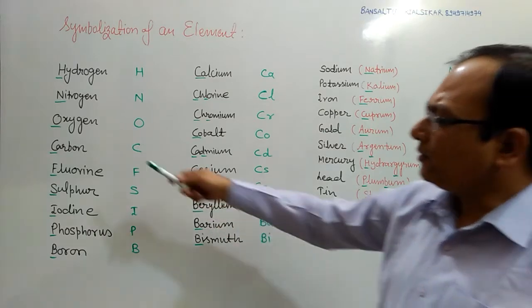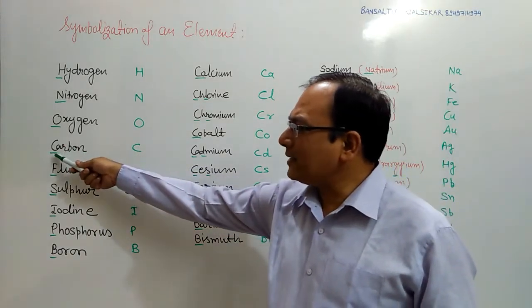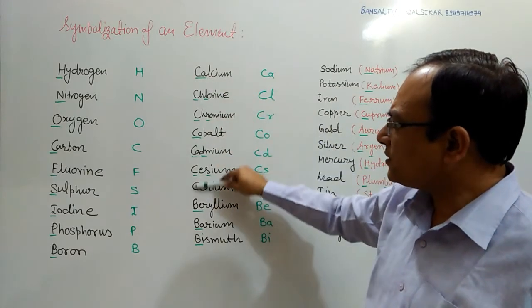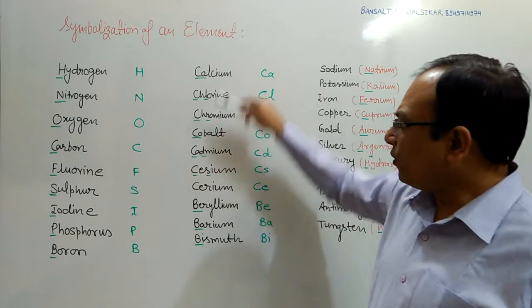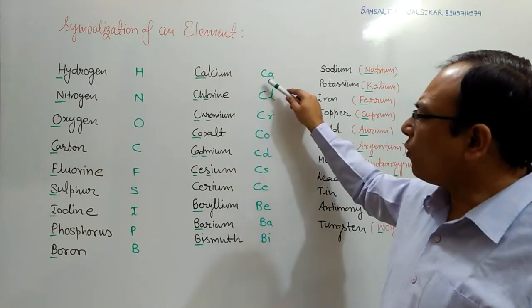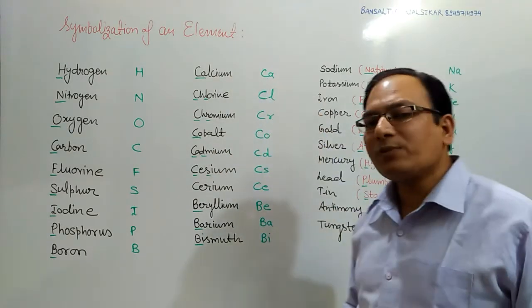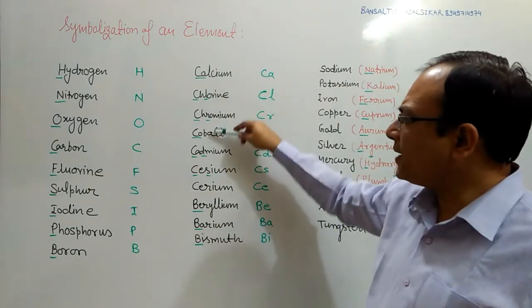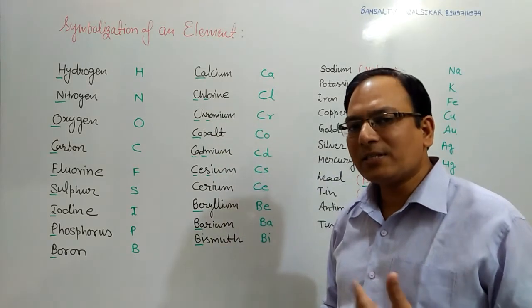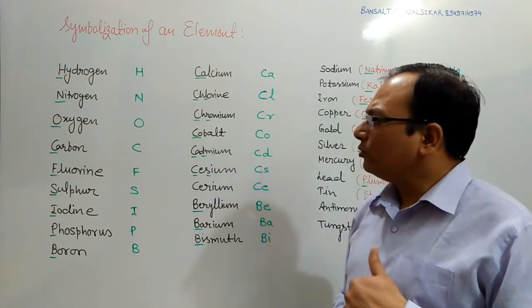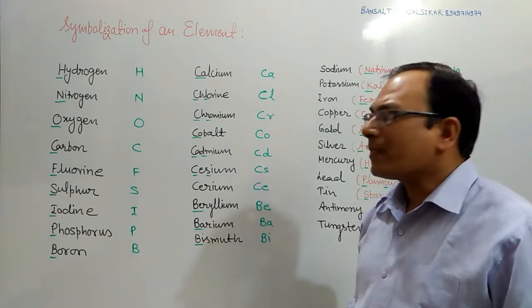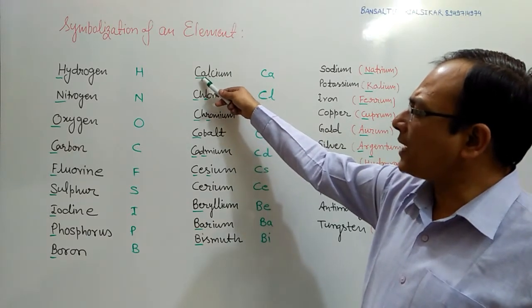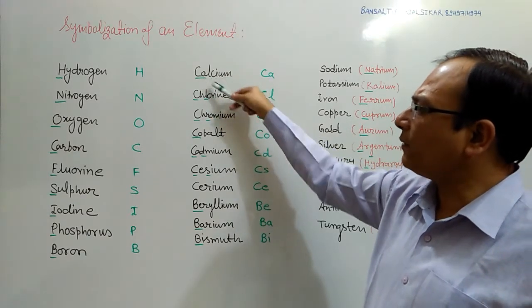Students, you can see that for carbon the first letter is C, and in all these cases the first letter is C. If all these elements were symbolized by only one letter C, then it becomes very confusing to identify the elements, because all these elements have the same initial letter C. So to distinguish them, we use one more letter, which is the second or the third or any other letter of the name of that element.